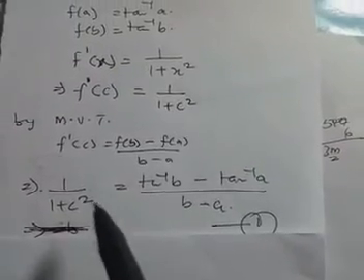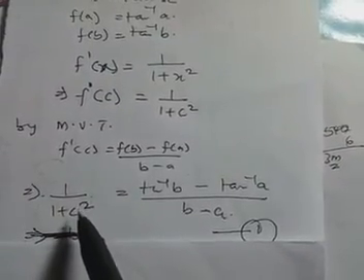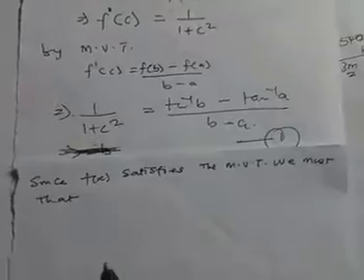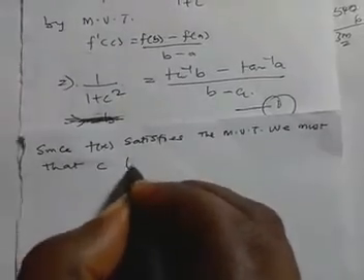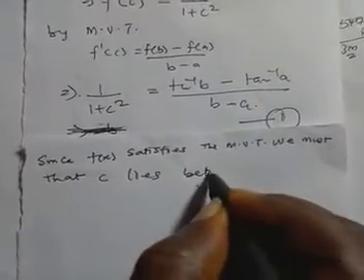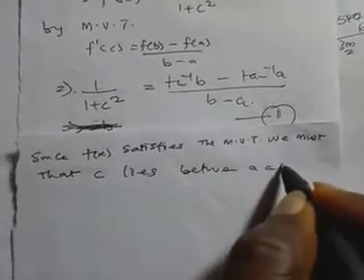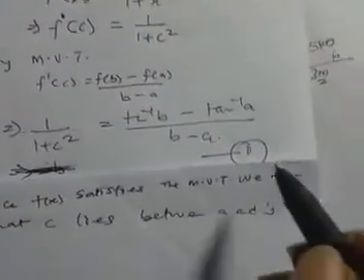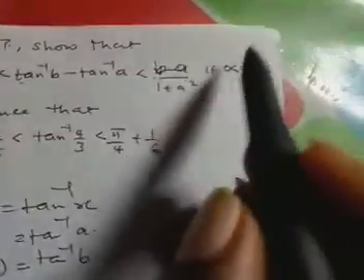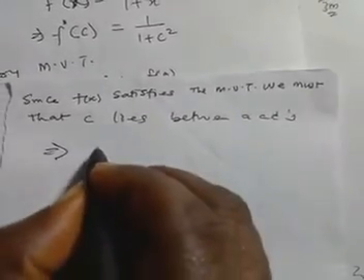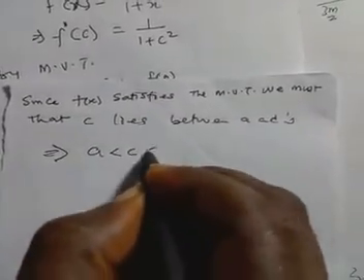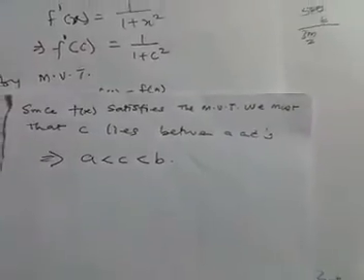So since this satisfies mean value theorem, definitely we must have that c lies between a and b. You know, here we have been given that a is less than b and a is greater than 0. So this simply means that a will be less than c, will be less than b.